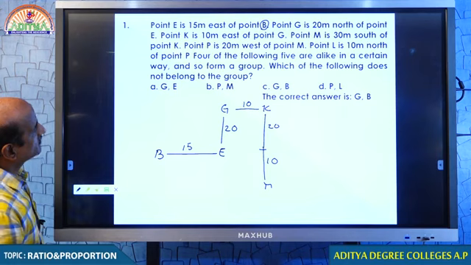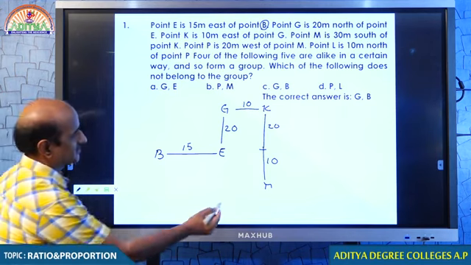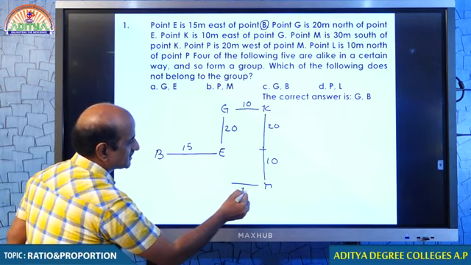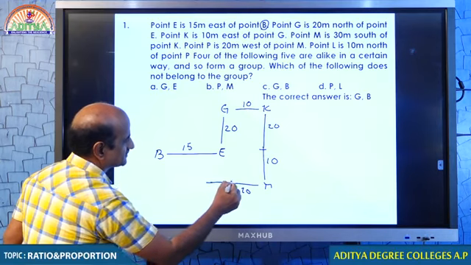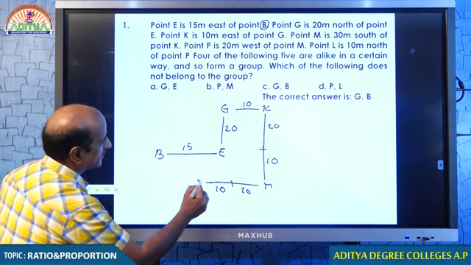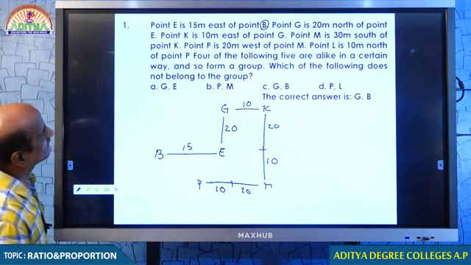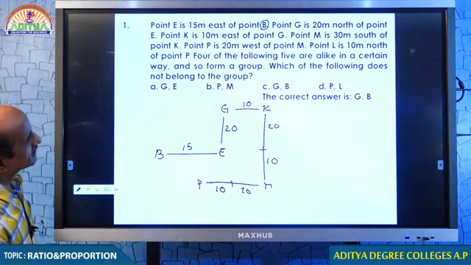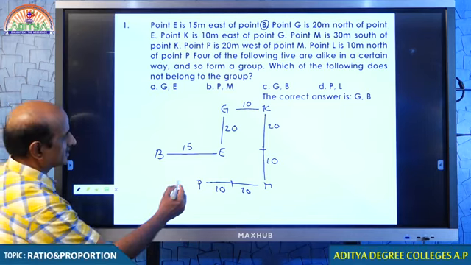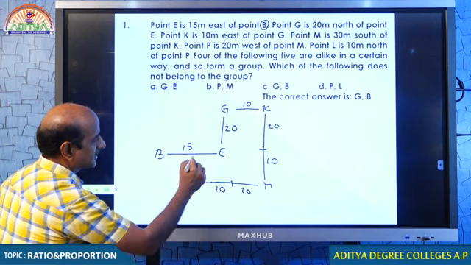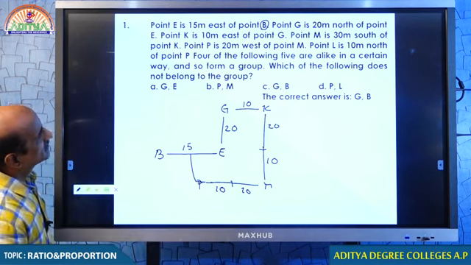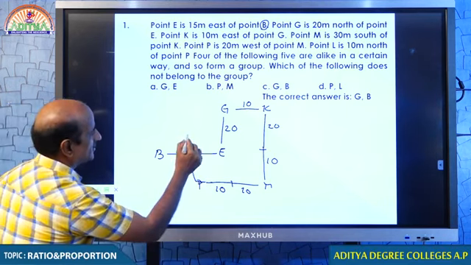Then point P is 20 meters west of M. Just look at that. That is 10 and this is also 10, again another 10, so 10 plus 10 is 20. There you have point P. Come again. Point L is 10 meters north of P. Here is the north, therefore 10 meters north means another 10. There you have point L.